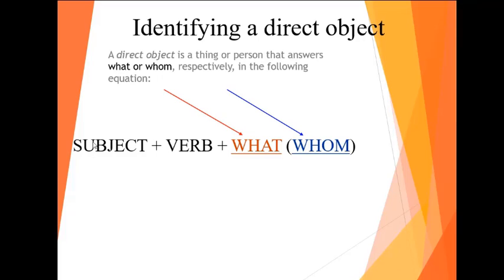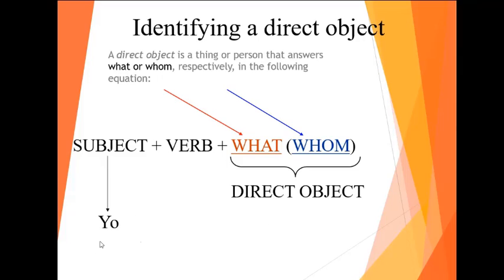So when you have a subject, again, I or you or he or she, and then that person is doing an action, then you can ask the verb what or whom. For instance, let's say that's going to be the direct object. You'll see. So, yo, I eat, yo como. What do I eat? I ask the verb what. What are you eating? What are you reading? What are you buying? Or if it's a person, whom are you visiting? I'm visiting my grandma. I am, what was the other example? Kissing my wife, my husband, whatever it is. So if it's a person, it will be whom are you doing this for?